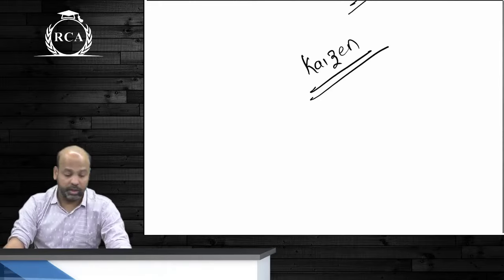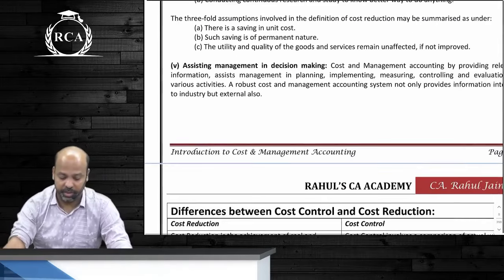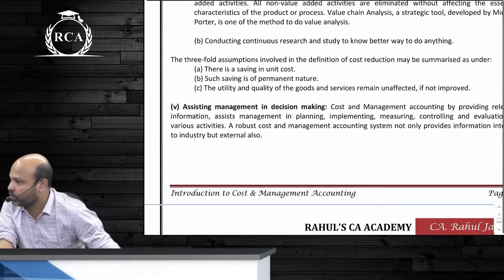Yes or no? These are the objectives. Someone spoke about cost reduction in this also. And the last one is assisting the management in decision making. Are we all clear about this?